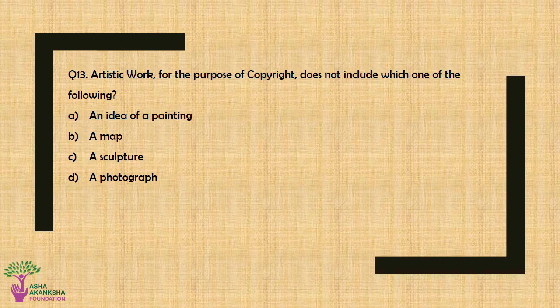Question number 13. Artistic work for the purpose of copyright does not include which of the following? Option A, an idea of a painting; option B, a map; option C, a sculpture; or option D, a photograph. The correct answer for this question is option A, an idea of a painting.